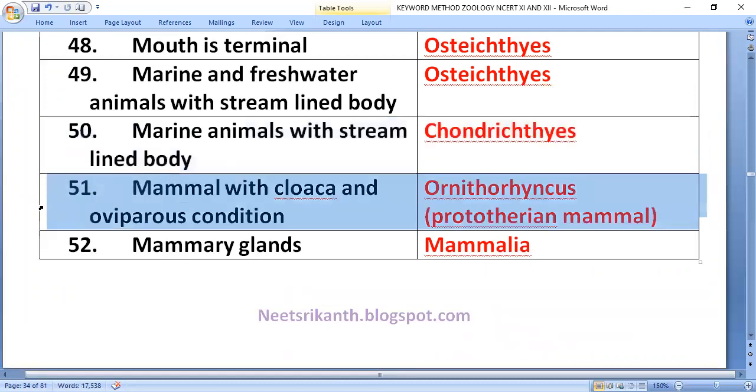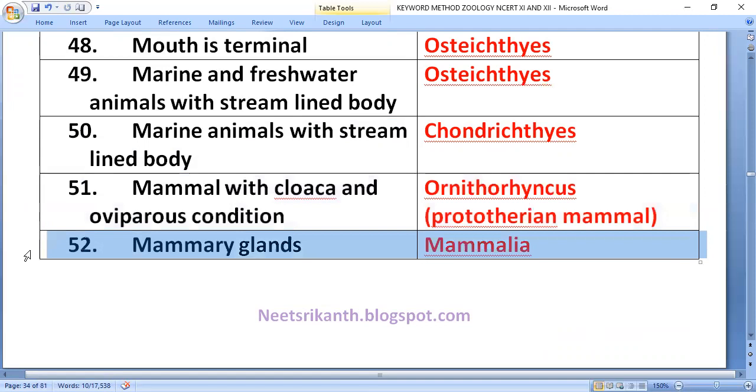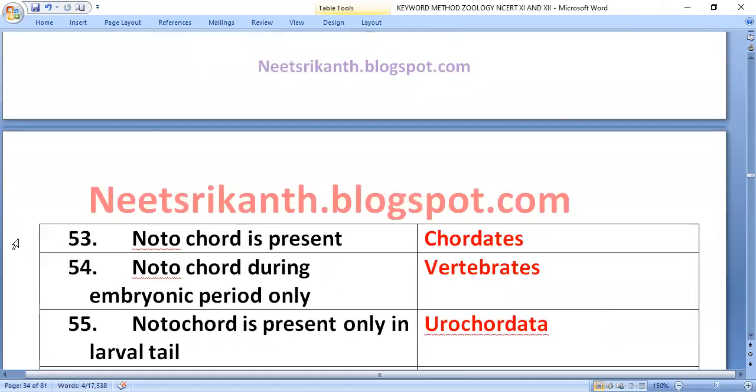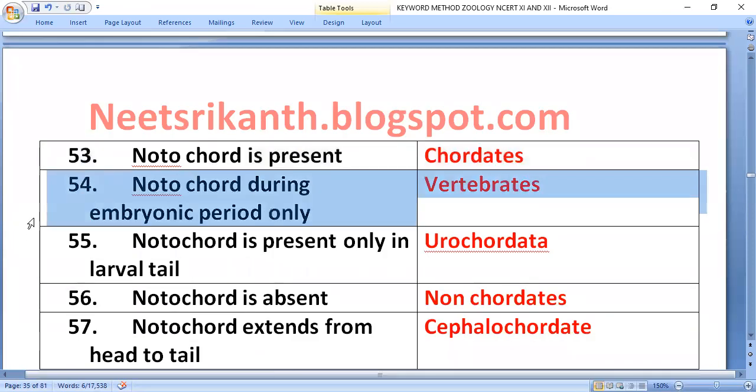Mammal with cloaca and oviparous condition: Ornithorhynchus, a prototherian mammal. Mammary glands: mammalia. Notochord is present: chordates. Notochord during embryonic period only: vertebrates.